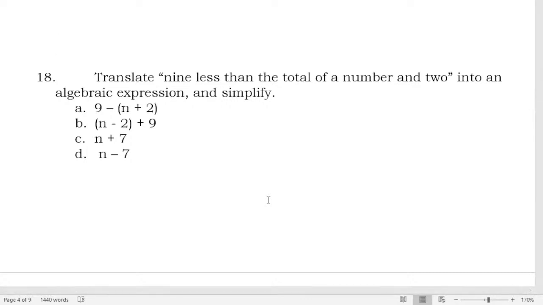Everybody says letter A. Is that your final answer, letter A?